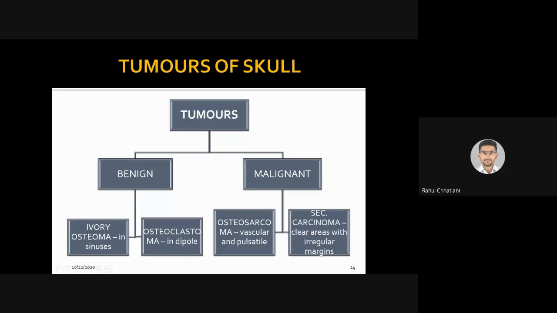Okay. So the first thing that we want to learn in the skull. Now the skull, as you know, is a bone. So in bone, ivory osteoma in sinus. Sinuses are natural gaps, air-filled cavities in the skull that are responsible for maintaining your normal pressure over the whole skull.